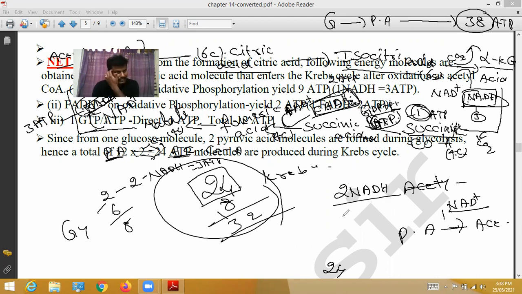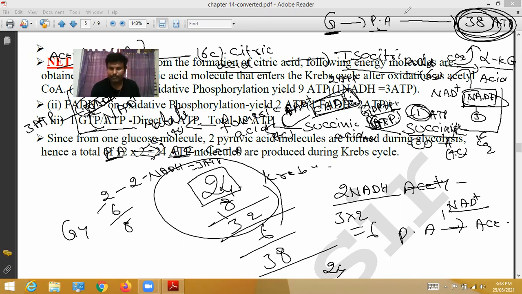Each NADH oxidizes and gives 3 ATP molecules, so 3 twos are 6. 32 plus 6, totally 38 ATP molecules. Already I said, glucose during glycolysis is converted into pyruvic acid, and this pyruvic acid is oxidized and gives 38 ATP molecules.